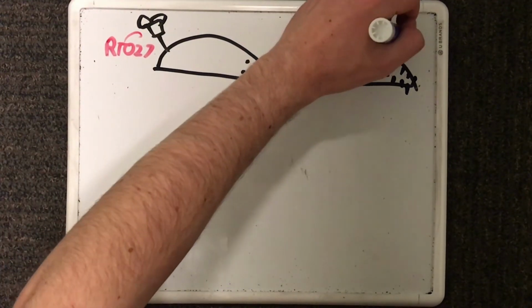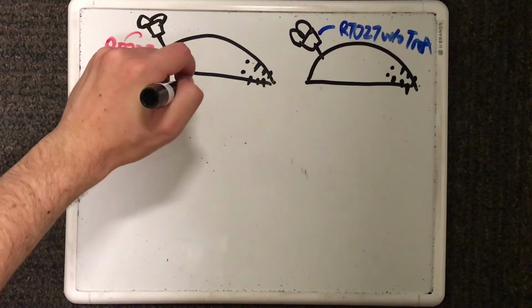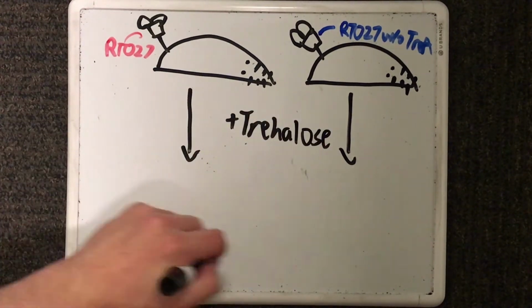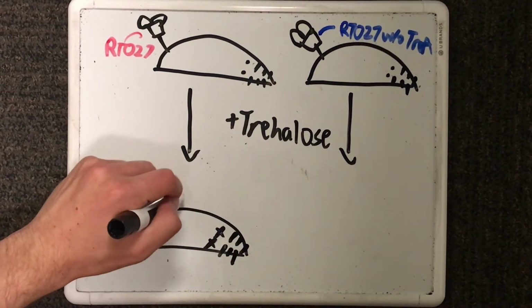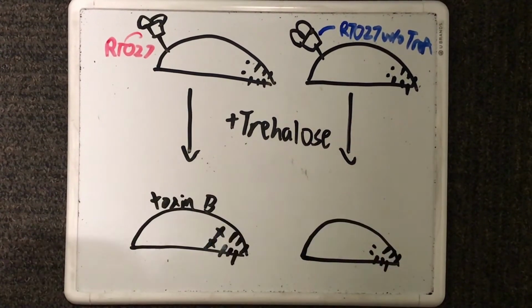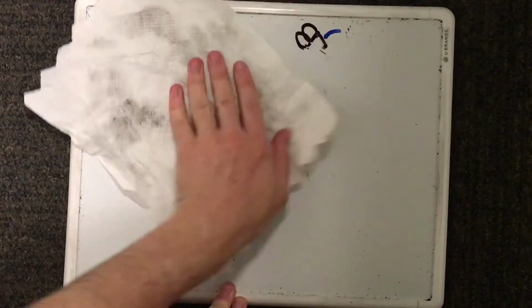It was found that the mice injected with 027 that had the nullified TreA survived much higher than normal 027, indicating that trehalose metabolism contributes to disease severity. This is because normal 027 produces a toxin called toxin B that contributes to increased virulence.